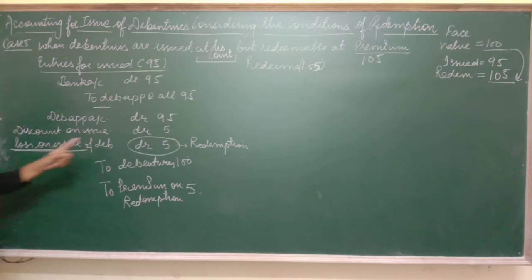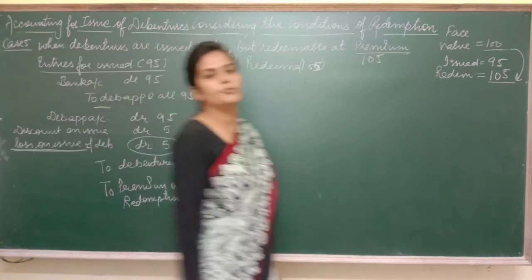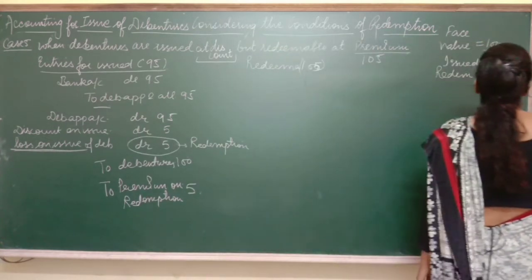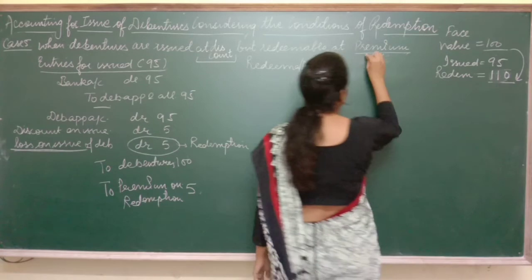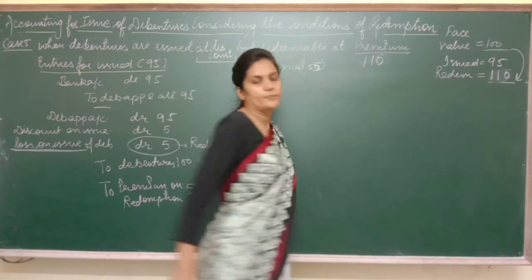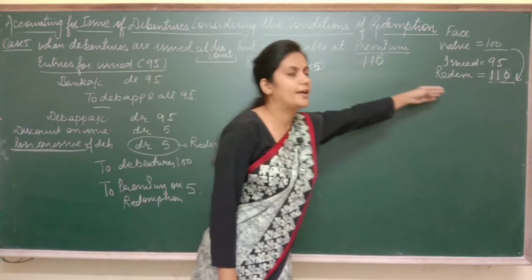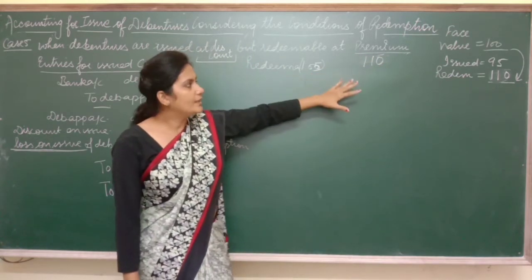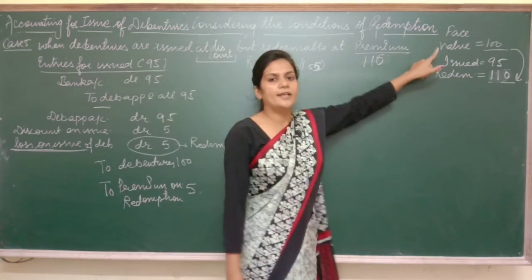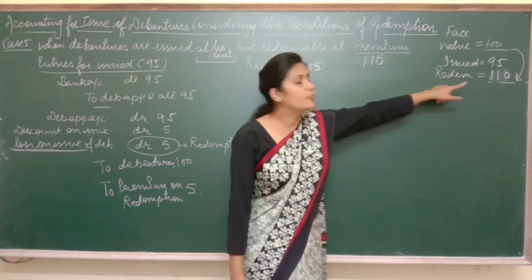Now I'm going to make a little change in this question so that you can understand it better. Let's say I'm going to redeem the debentures at 110. 110 means instead of redemption at 105, I'm going to redeem the debentures at 110. तो इसका मीनिंग क्या है? See, issued at 95 but redeemable at 110.